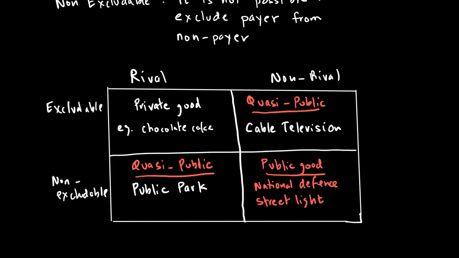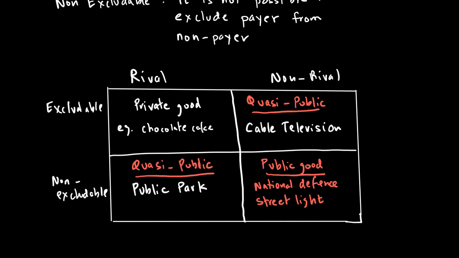But once it's provided, it's non-rival. One person watches in the house, five people watch in another house, the whole neighborhood could watch your cable television by coming to your house and watching it on your TV. Nobody can stop it. So it is excludable, so there is some part which is private, but it's non-rival, which is some part which is public.